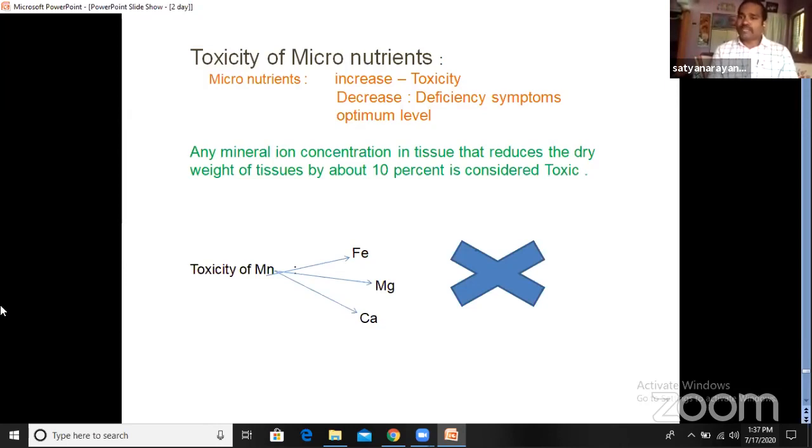Because the minerals are absorbed in more quantity, and when you absorb more, it becomes toxic. In the same way, when we take more food, it may cause stomach pain and also lead to certain side effects.